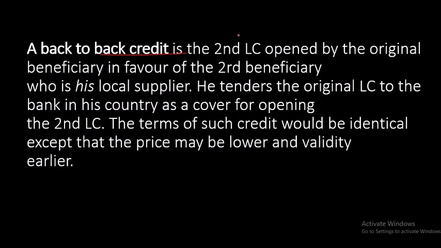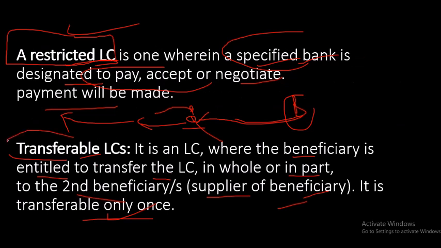Next, back-to-back letter of credit. What is this? It is a second letter of credit opened by the original beneficiary in favor of the second beneficiary, who is his local supplier. In back-to-back letter of credit, what will happen? Like we have seen, in a transferable LC the first beneficiary is transferring his LC to the second. He is saying, okay, now my rights have been transferred to this person.